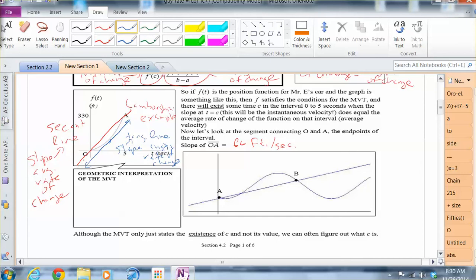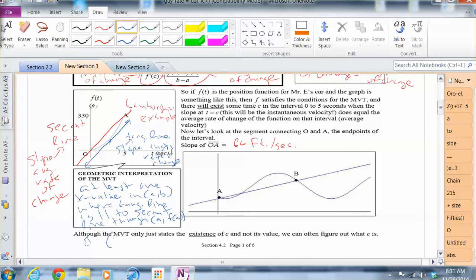And there definitely will. So this is the geometric interpretation of the mean value theorem, or MVT: there's at least one x value in A comma B where the tangent line is parallel to the secant line through A comma f of A, which would be one of your endpoints, right?